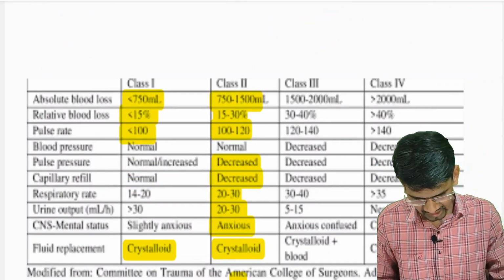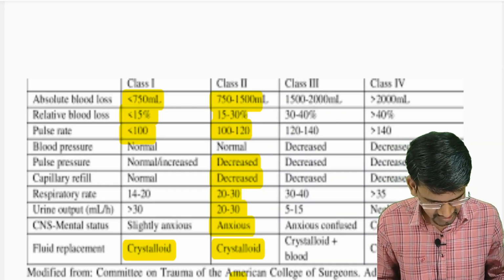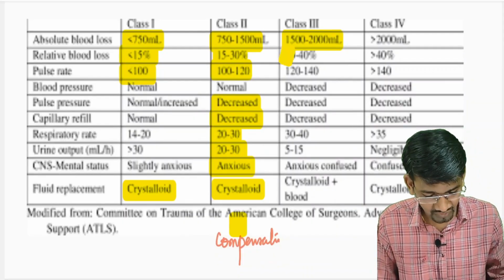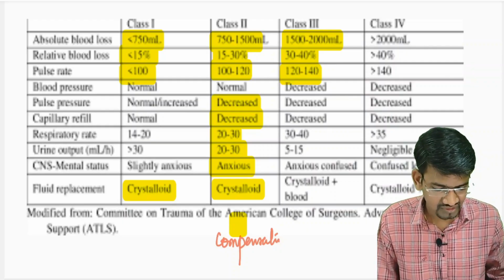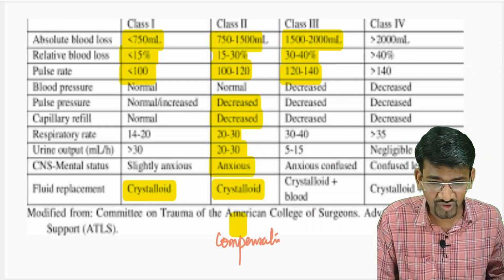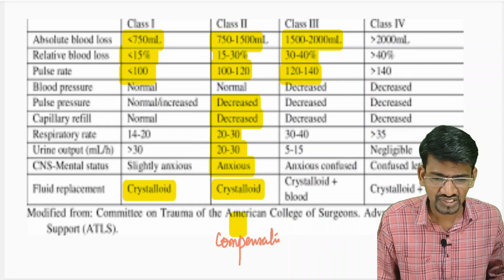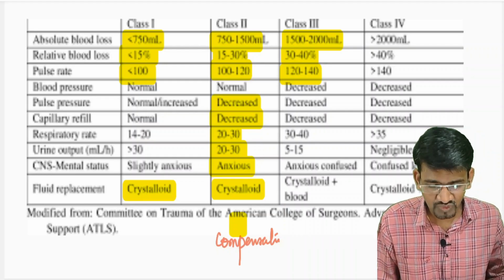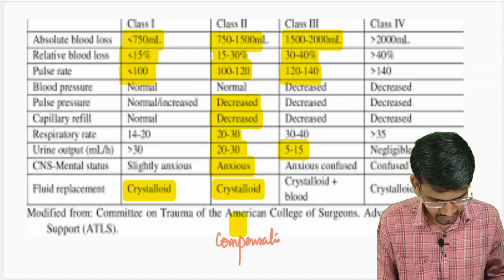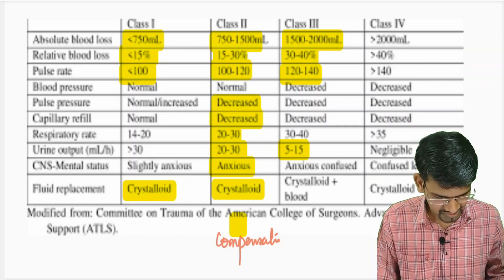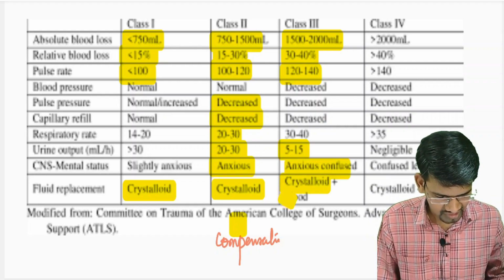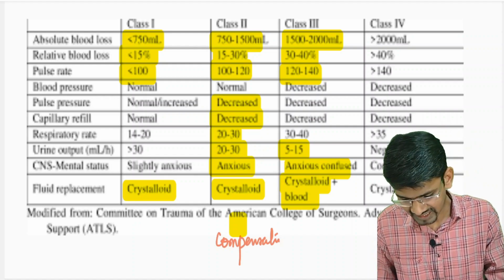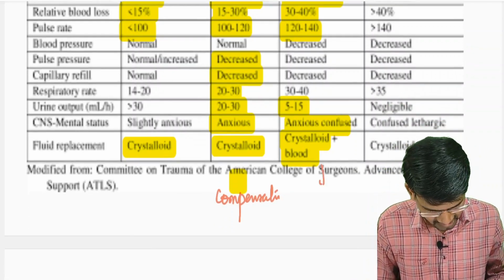Then in class 3, the volume loss will be around 1500 to 2000 ml. 30 to 40% of the volume will be lost, and there is severe tachycardia, with a heart rate of 120 to 140. Blood pressure is decreased, pulse pressure is also decreased, urine output is decreased to 5 to 15 ml per hour, and the patient is anxious. Crystalloids and blood need to be transfused to treat this kind of case. So this class 3 is also called the decompensated stage.